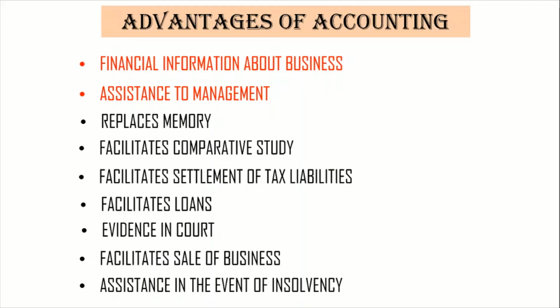Okay, moving to the next advantage, that is it replaces the memory. Replacing memory here means we learned in that story that human memory has a limitation, it can't remember all the transactions that happened in the business. So a systematic and timely recording of transactions helps to remember the transactions occurred in the business. Accounting records provide the necessary information, so no need to remember all those things. It is all recorded and given in the books of account.